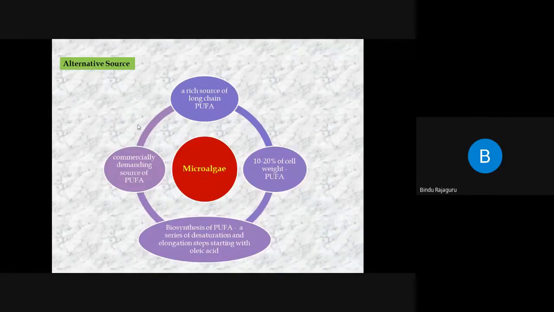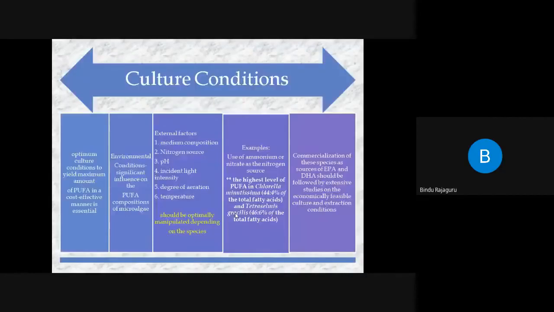So as I told you previously also, omega-3 fatty acids are derived from whom? Omega-6 fatty acid, and oleic acid is an omega-6 fatty acid. So microalgae synthesizes DHA and EPA from omega-6 fatty acids. Okay, and now these omega-3 fatty acids which are produced from microalgae are exploited as a source of polyunsaturated fatty acid as well as a source of what? Nutraceutical.